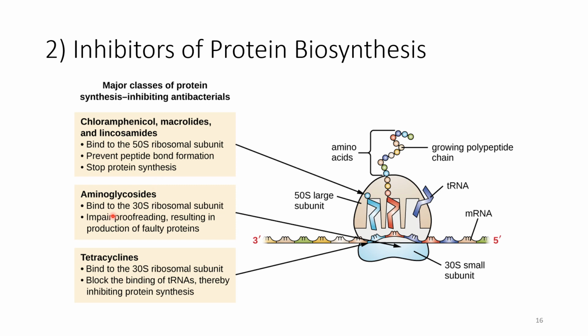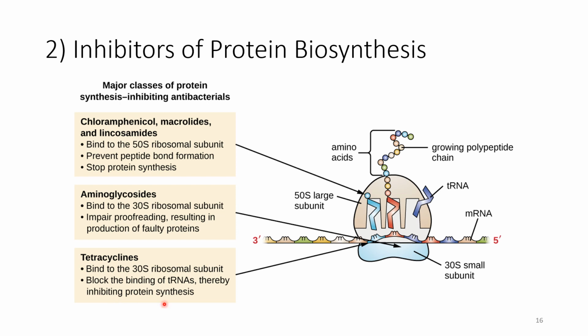Aminoglycosides target the 30S ribosome subunit. They stop proofreading. This results in the incorporation of the wrong amino acid, resulting in inactive proteins. We also have tetracyclines that also target the 30S ribosomal subunit.